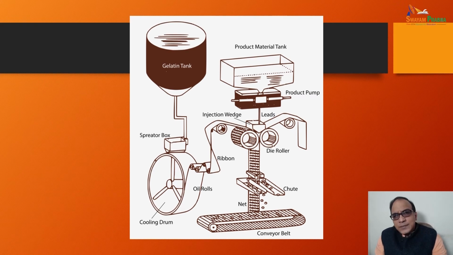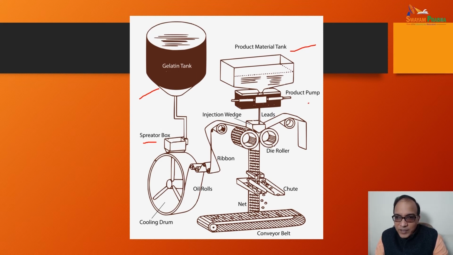Now you can see the ray diagram of the soft gel capsule manufacturing. There is a gelatin tank here, then this spreader box is there, and then this is the cooling drum. The gelatin is coming from here, and the product material is kept in the hopper here. Then the product pumps it into these rollers.